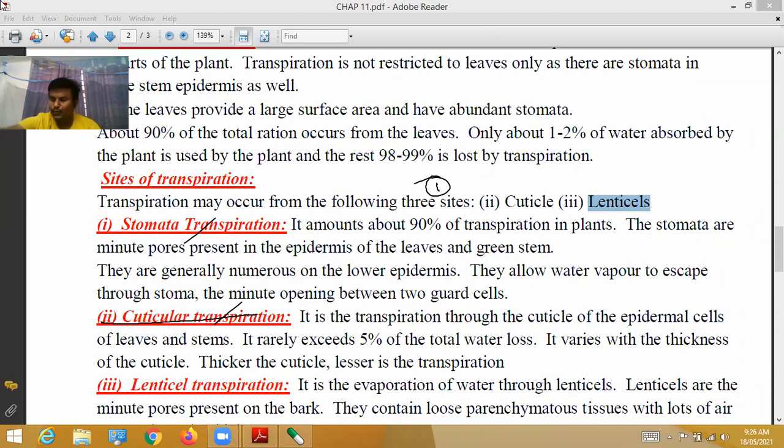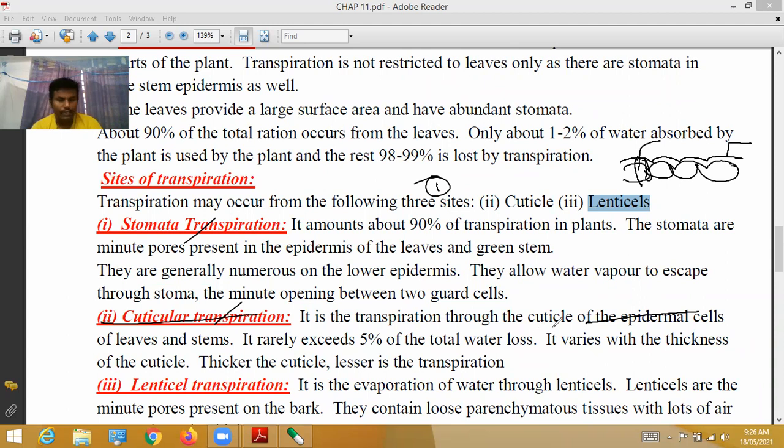Transpiration also happens through cuticles, that is cuticular transpiration. Where the cuticle is present, see, this is the epidermis. The epidermis is covered by a thick layer called the cuticle. It is the transpiration through the cuticles of the epidermal cells of leaves and stems. In these cuticles, a small opening will be there, and through this small opening water is evaporated. That is called cuticular transpiration.